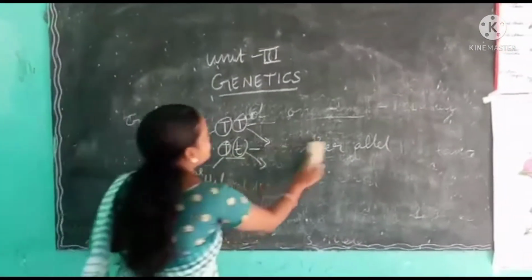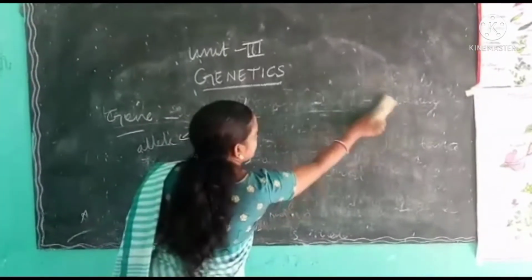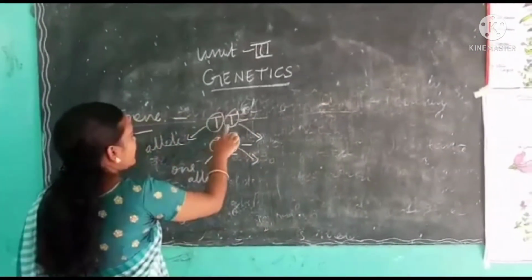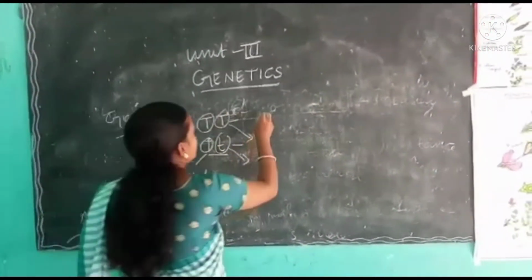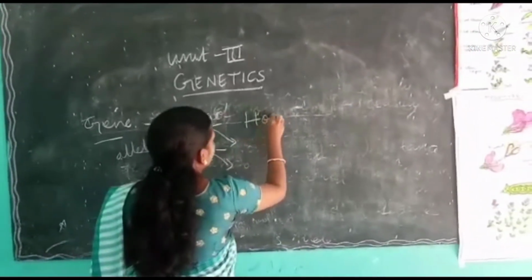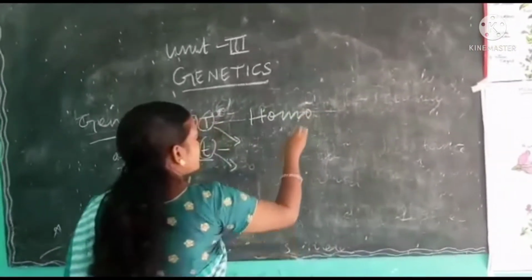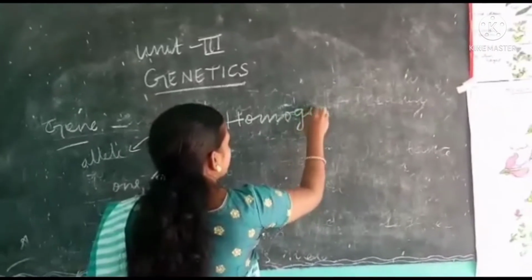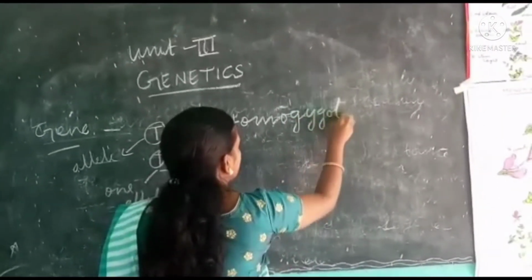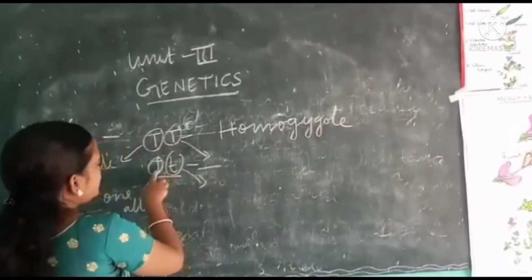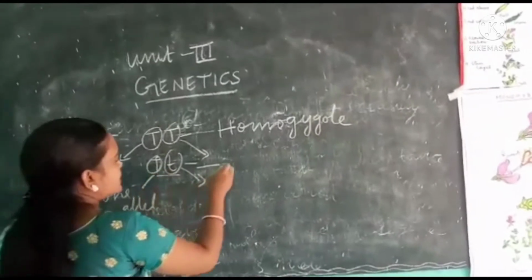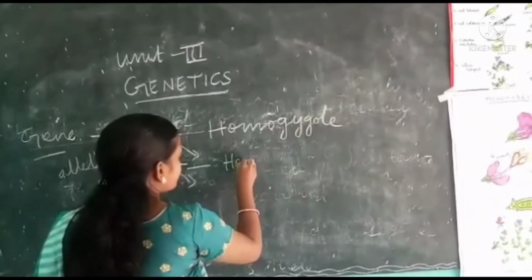See here. Capital T, capital T is called homozygote. And capital T, small t is called heterozygote.